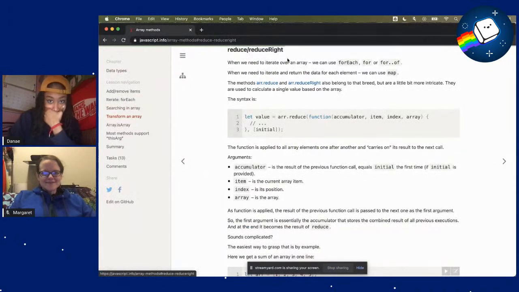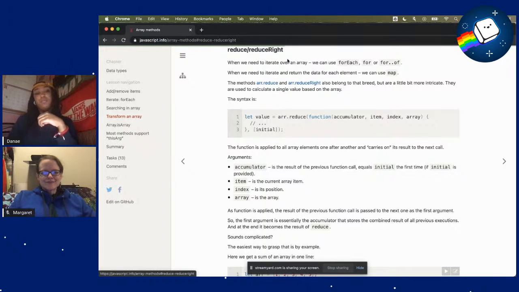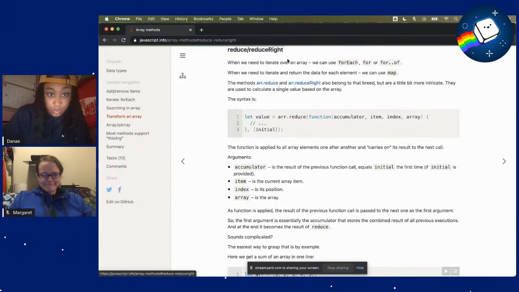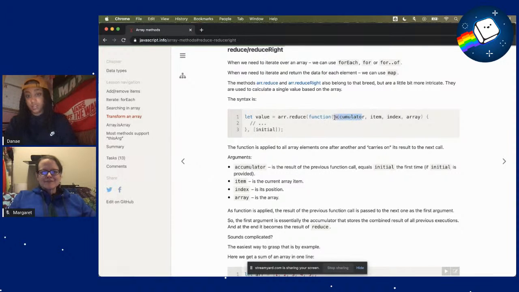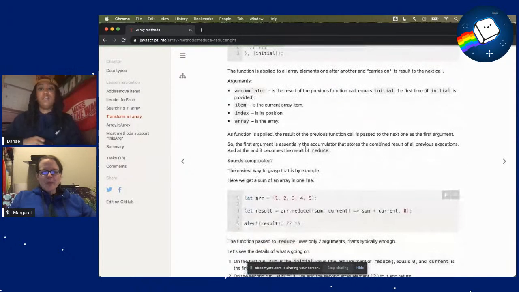Okay. So when we need to iterate over an array, we can use forEach, for, or for of. When we need to iterate and return the data for each element, we can use map. And the methods reduce and reduceRight also belong to that breed, but are a little more intricate. They are used to calculate a single value based on the array. So here is the syntax, and we have a new friend here, accumulator. This is lengthy. The function is applied to all array elements one after another and carries on its result to the next call.